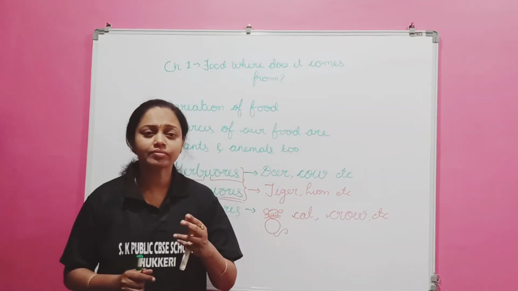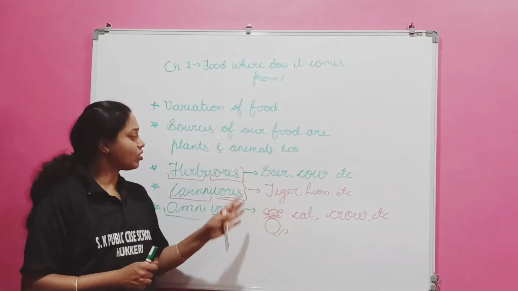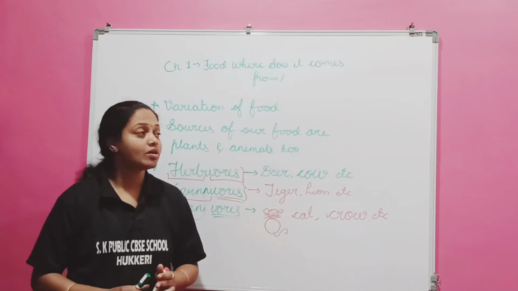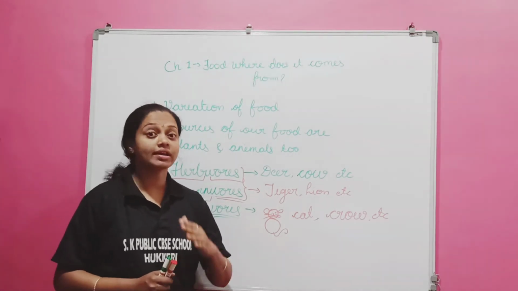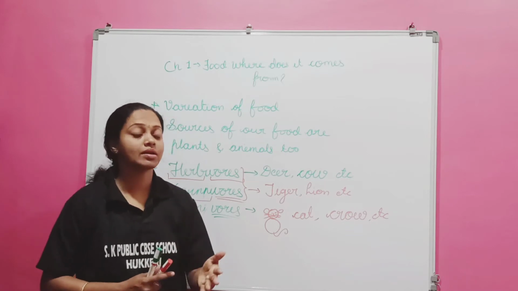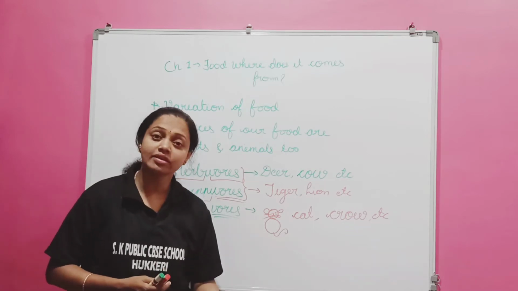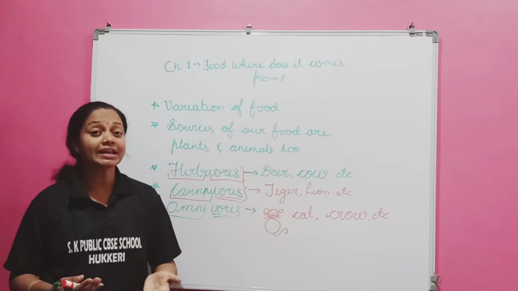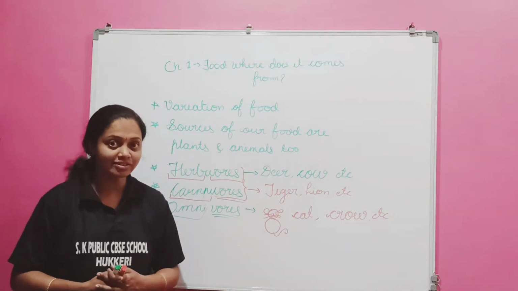So dear students, all this we have studied. One more point we have studied. What are edible things and non-edible things? Edible means the things which are eatable. Non-edible, which we cannot eat. Am I right?